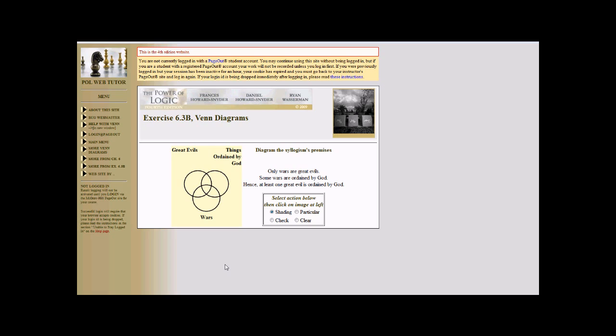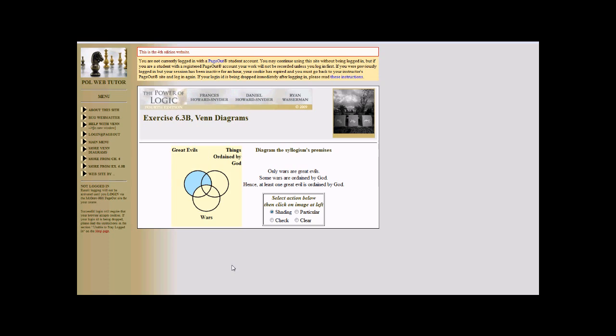Now, how do we mark that? How do we diagram that? Well, we have to shade something. And in order to do that, we have to show where wars and great evils overlap. And we want to say that there aren't any great evils that are not wars. Shading means there's nothing there. So we've got these two sections here and here. And we shade this one. And we shade this one. And that says that only wars are great evils.